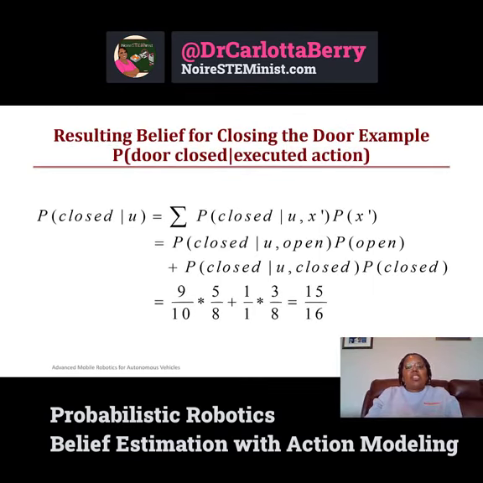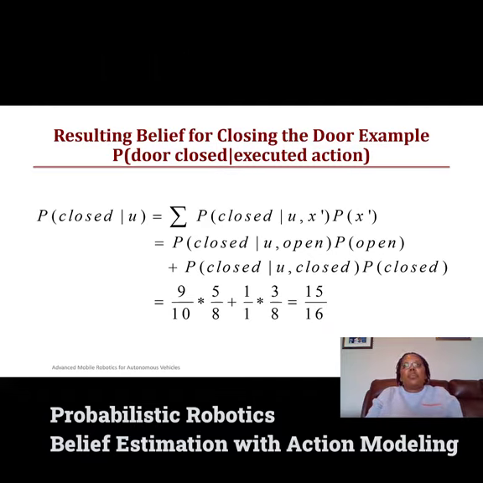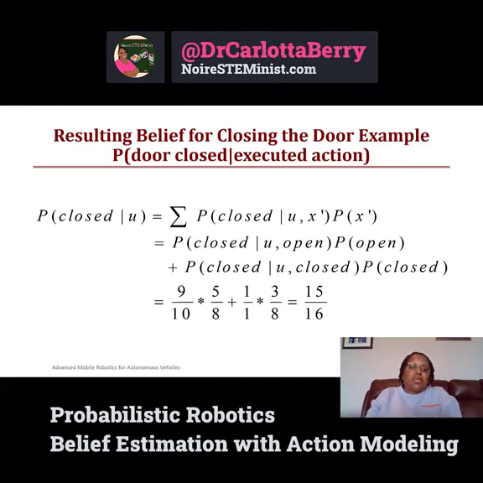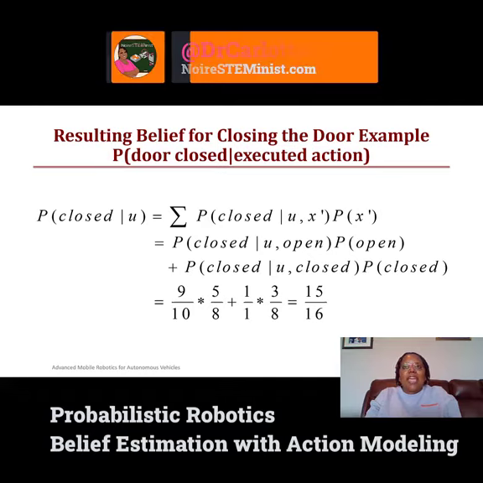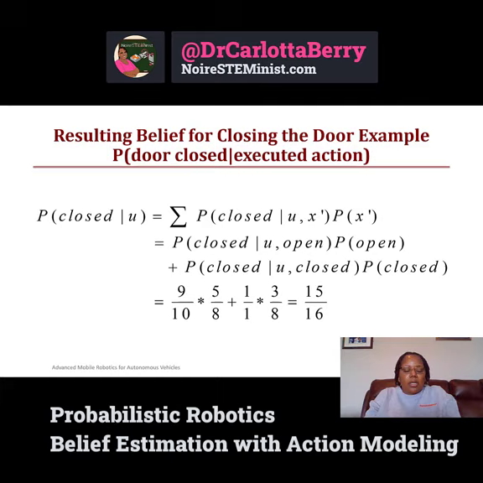So now we have the resulting belief for the closing the door example. So the probability that the door is closed, given that the robot has executed a closing action, would be the summation of the probability that the door is closed, given the action and the previous state of the door, times the probability of the previous state of the door. So that gives us 15/16.